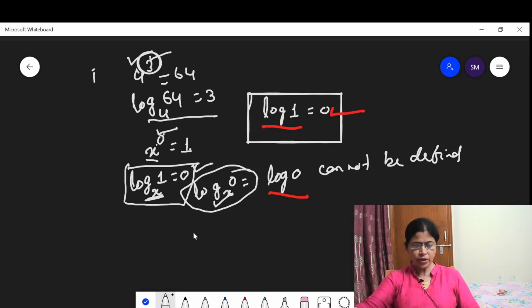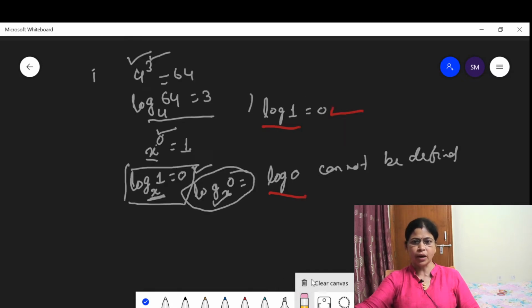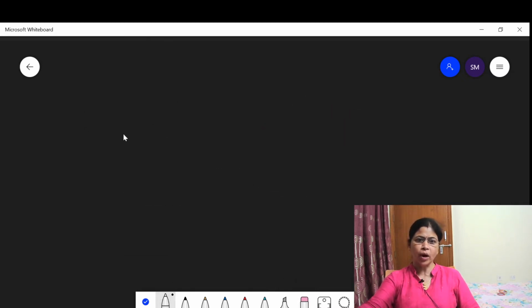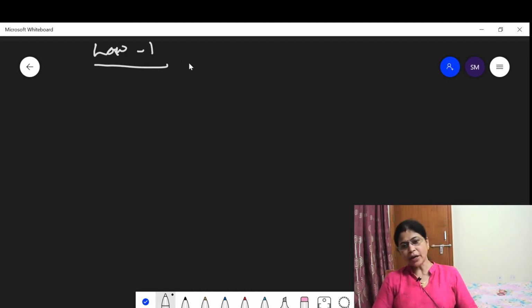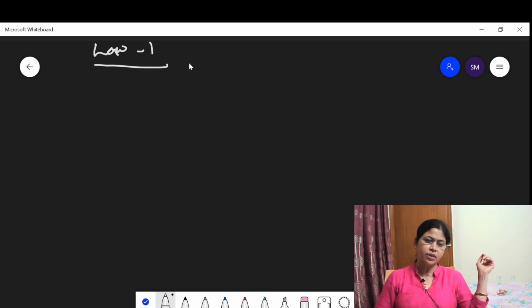Then some more properties of logarithms. Now let us discuss the laws of logarithm. Please students, open your notebook and note down law 1. I have already told you this lecture is of IIT Foundations class 9, chapter Logarithms. Now we discuss logarithm law 1. What does law 1 say?